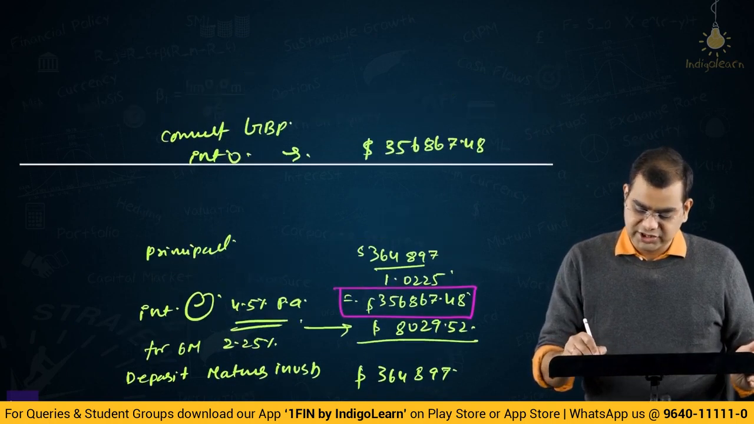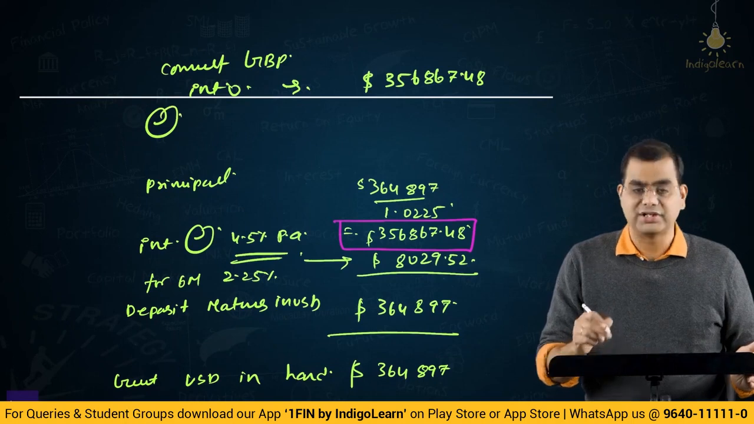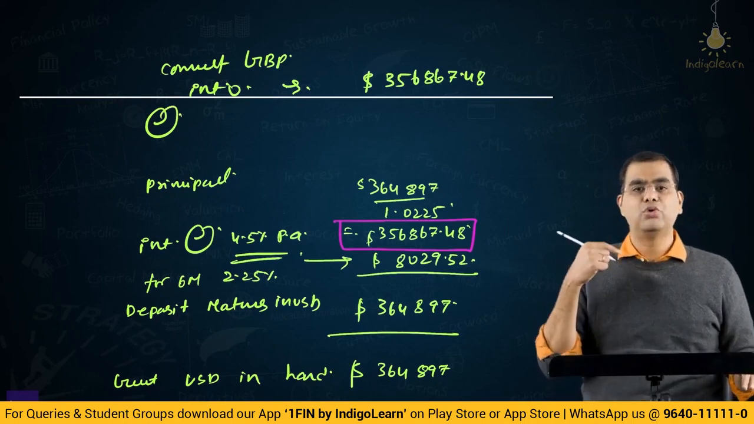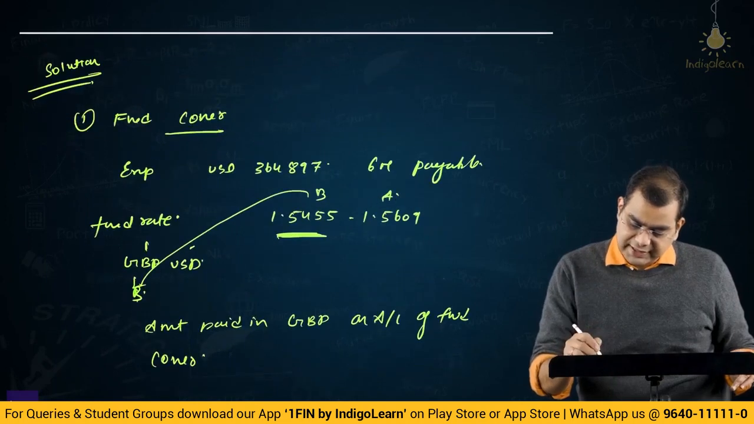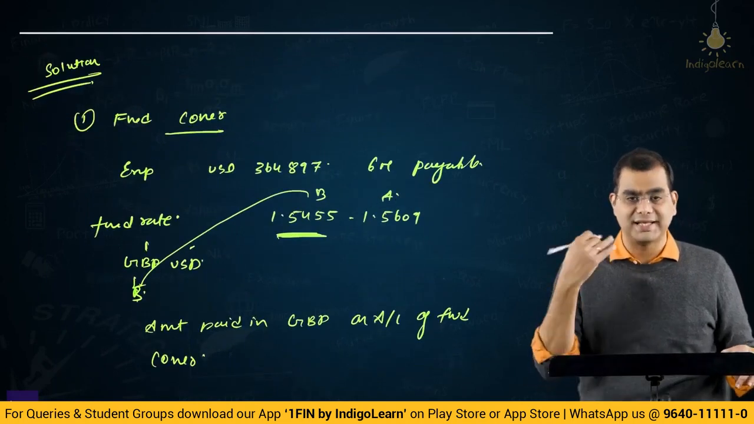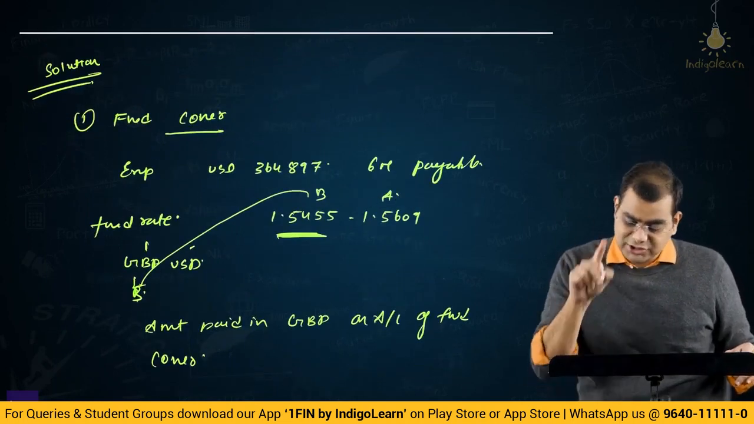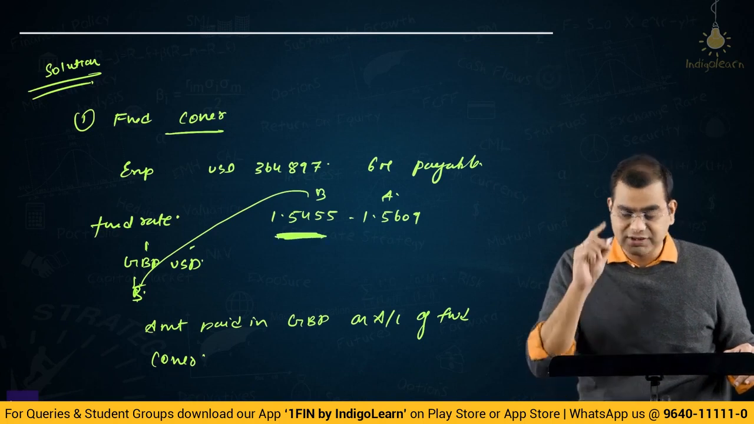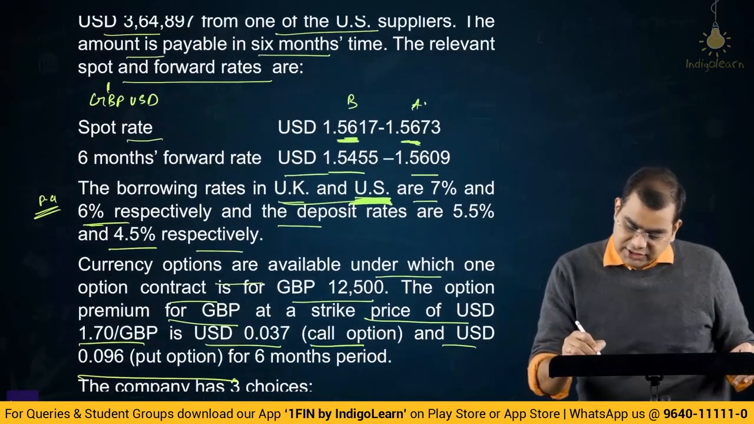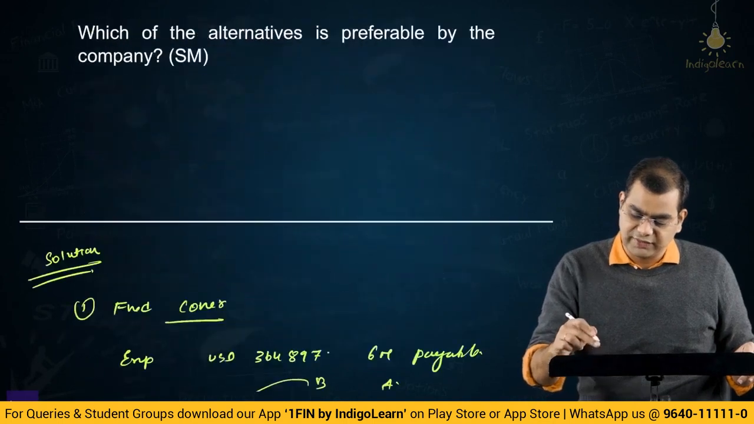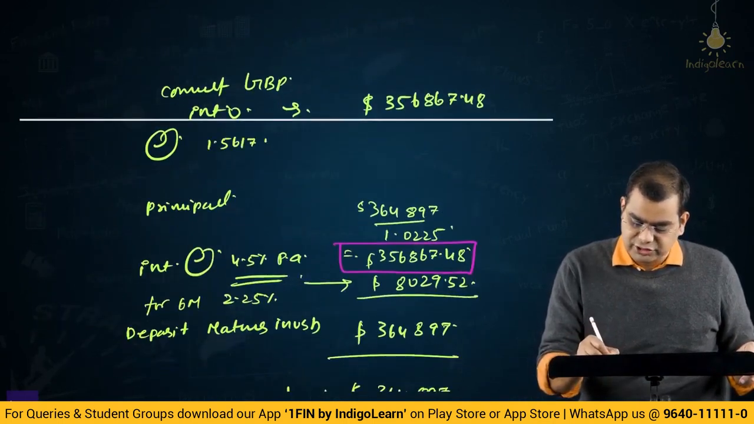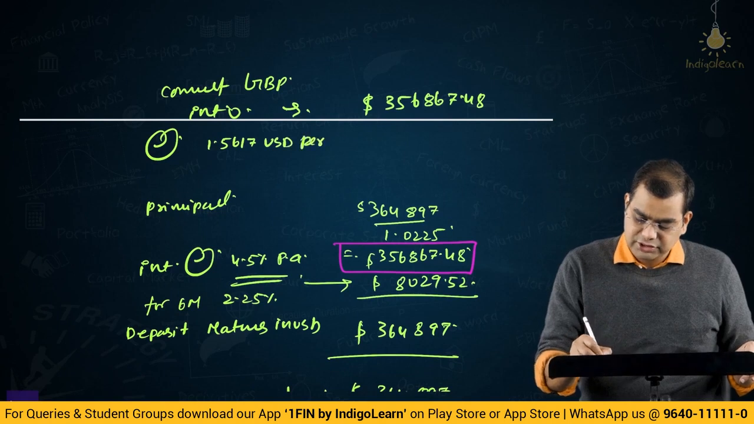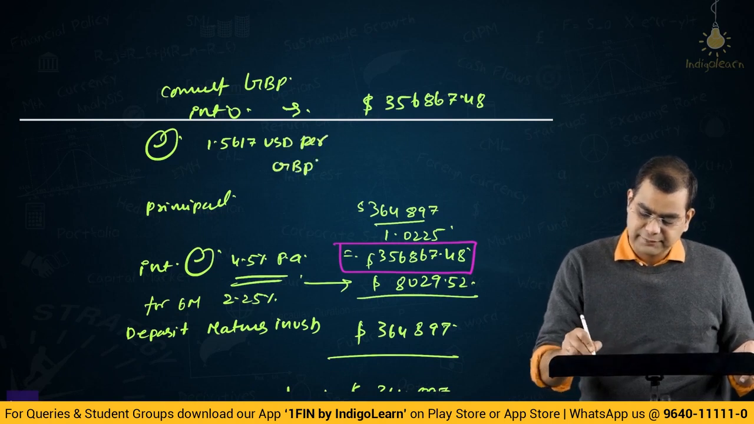So at what GBP exchange rate? You have GBP, you are selling GBP and buying dollars. So which rate will be applicable? Again here, the banker is buying GBP, so you are selling GBP. So the first rate will be applicable, but 1.5455 is the forward rate, so don't use that. What is the spot? 1.5617 USD per GBP, right?